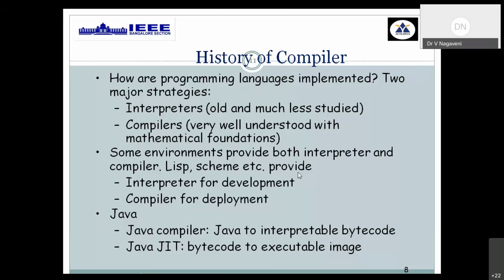Mainly we are dividing our system software into compilers and interpreters. We are not focusing that much on the interpreter, but mainly on the compiler because it has streamlined, stringent steps or process.